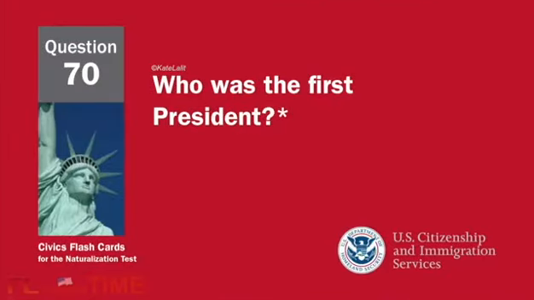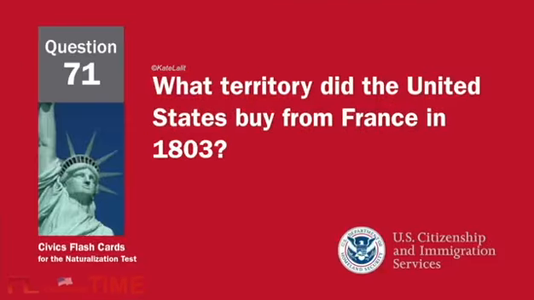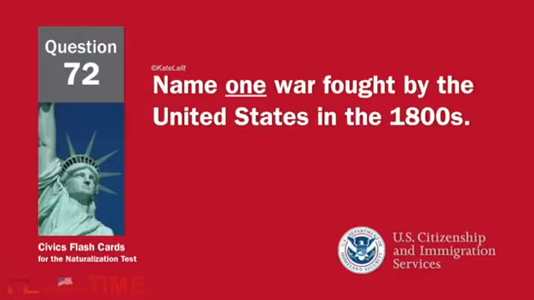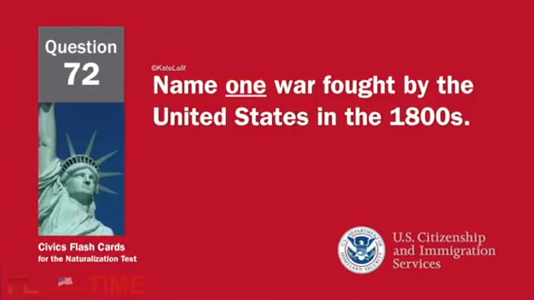Who was the first president? George Washington. What territory did the United States buy from France in 1803? The Louisiana Territory. Name one war fought by the United States in the 1800s.